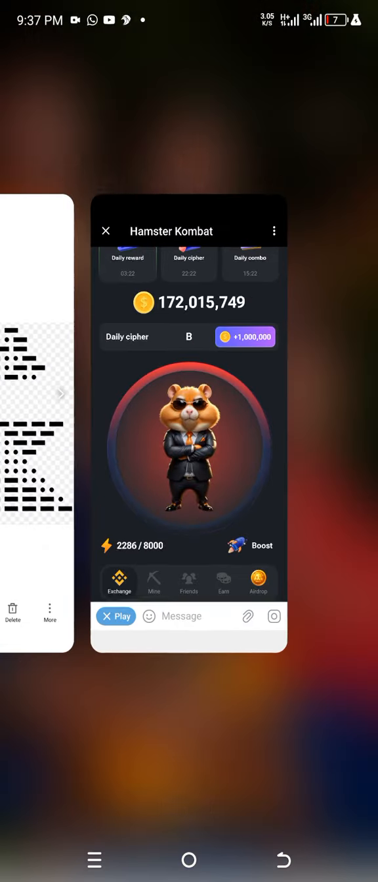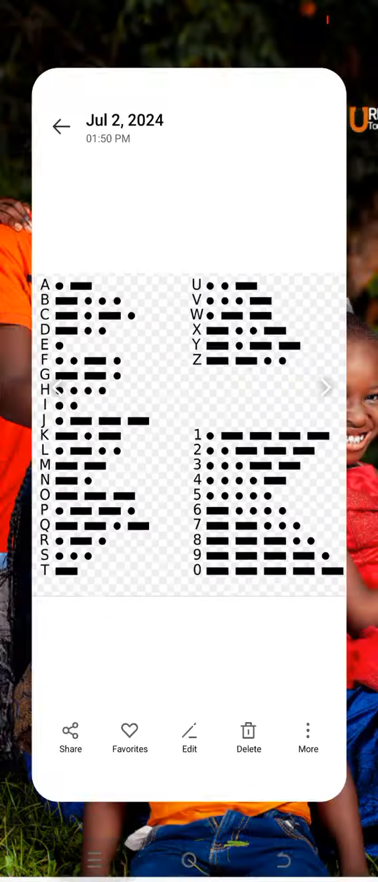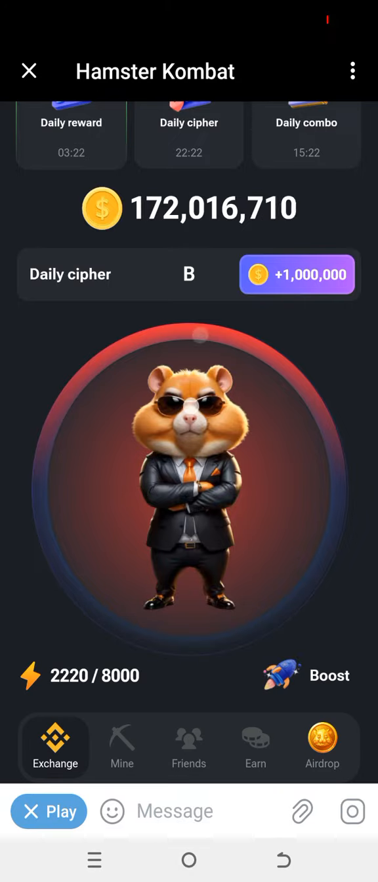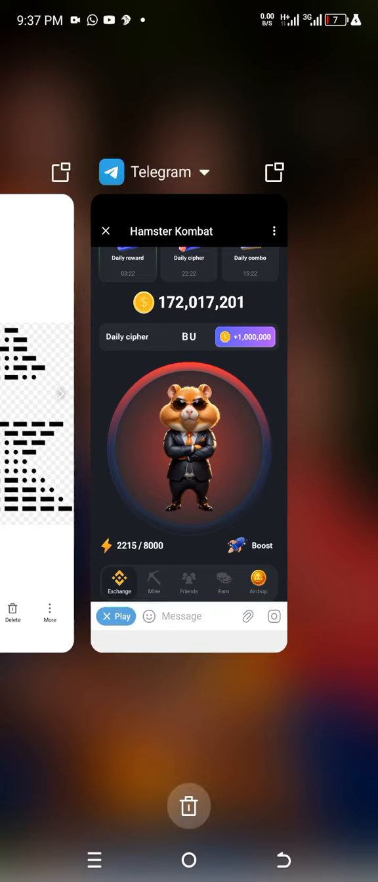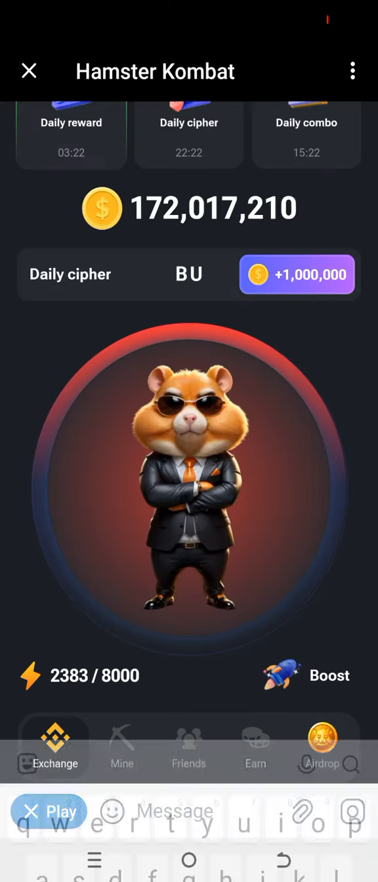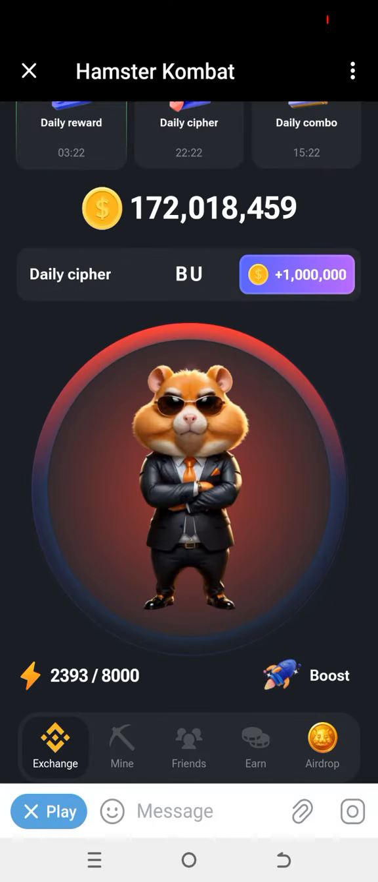For U, it's dot dot dash. For R, it's dot dash dot.